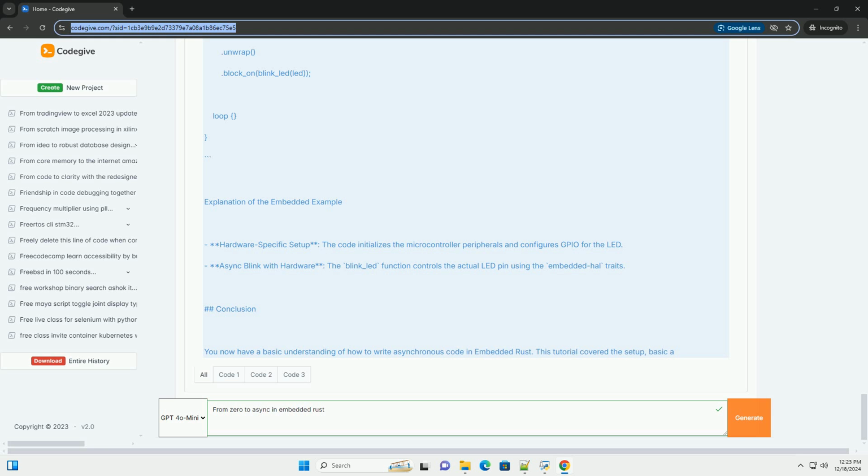Example, blinking an LED asynchronously. In this example, we will create a simple asynchronous program that blinks an LED. We will simulate a simple embedded system without specific hardware, so we'll use a mock and some delays. 1. Define the async blink function. Create a new file named src/main.rs and start coding.